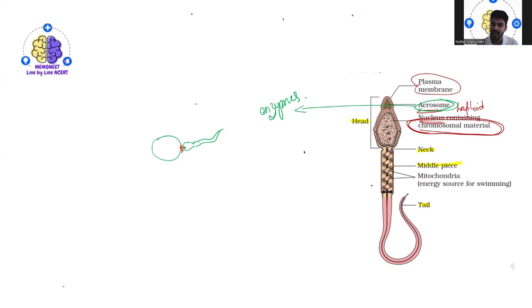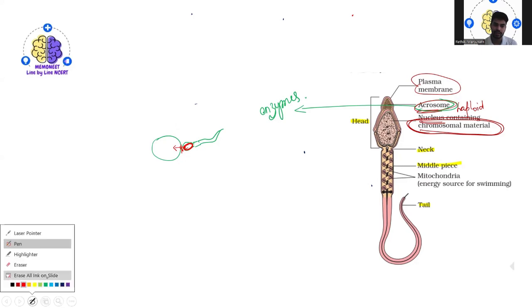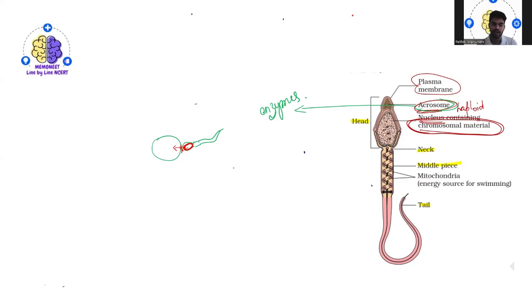These enzymes help the penetration of the nucleus, the chromosomal material, so that it gets inside the ovum and fertilization happens. Therefore the acrosome plays a very important role. So this is all about the acrosome. Now we also have the middle piece.